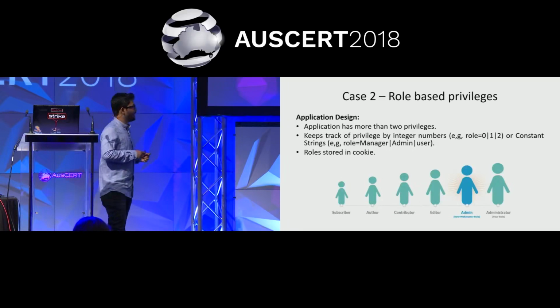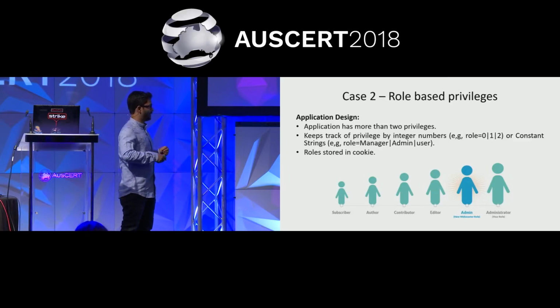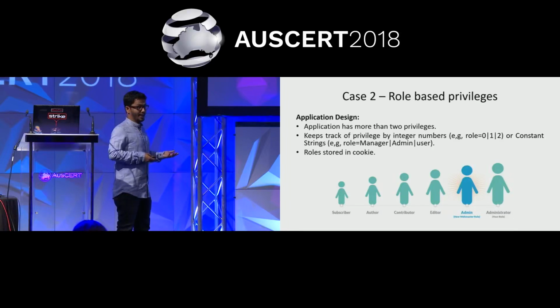So now this is another privilege escalation scenario in which there are multiple users in the application. In the first scenario, there were only two users, admin and normal. In this one, there are multiple users. It may vary from admins, viewers, writers, contributors, like that. If you look at any CRM application, it's like that. Some will be readers, some will be writers, some contributors, some administrators, some super admins.